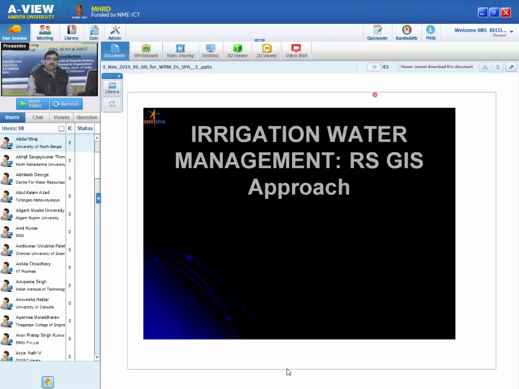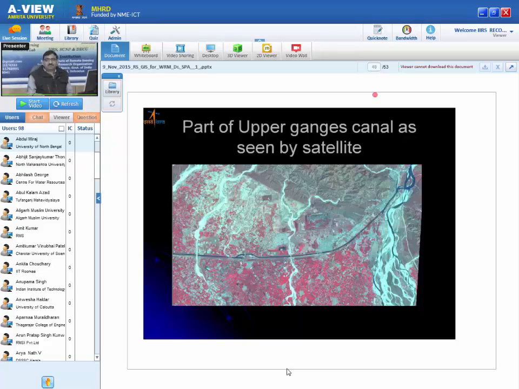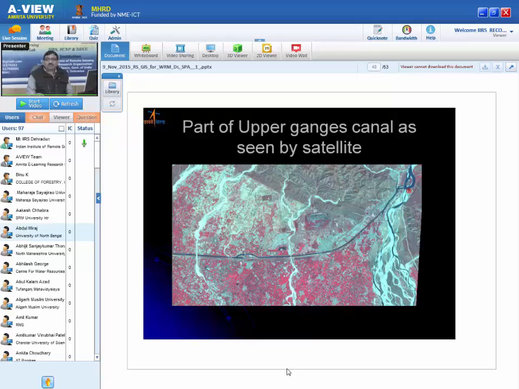Irrigation water management: how remote sensing will help us and how GIS will help us. You can see this image. This is part of the Upper Ganges Canal as seen by satellite. This is the river Ganga, and this is the city Haridwar, and you can see the river Ganga is stopped here by a barrage, the famous Bhimgowda barrage, and that water is diverted to this canal. Now this is the main canal.